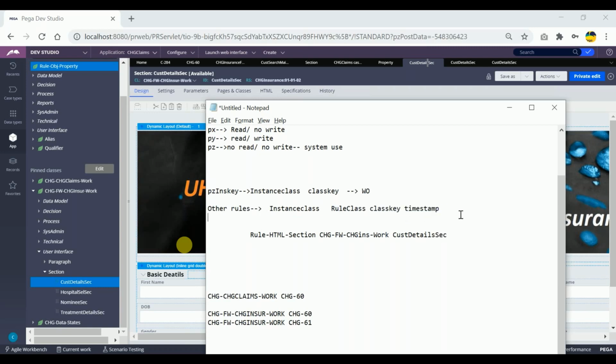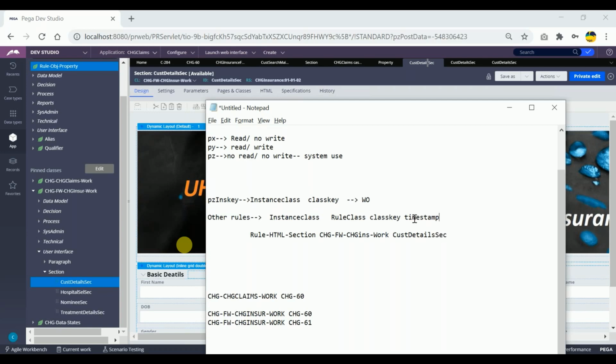Now clear, right, as of now? Yeah. So now I'll ask you one thing. This is for HTML, this is for section. We can understand this. I told you, no, so you came to know. Now I'll ask you the instance class of data transform. You cannot tell. Instance class of activities, we cannot remember.